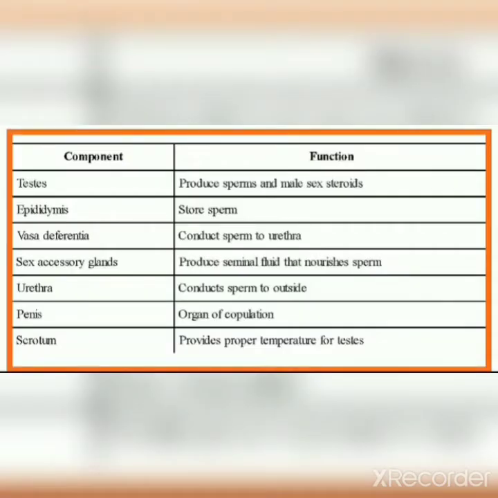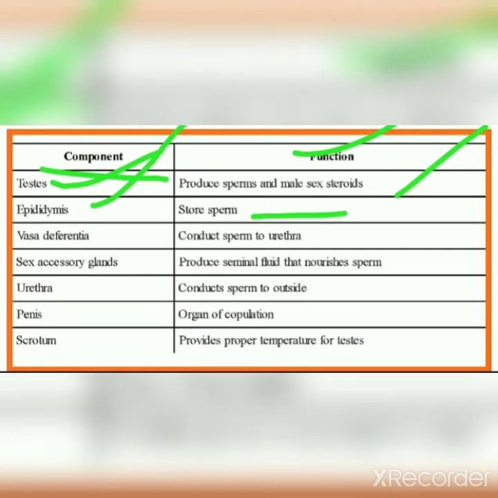Now we see the components and their functions. The first one is the testis, and its function is to produce sperms and male sex steroids. The second one is the epididymis, which stores sperm. Next, vas deferens, and its function is to conduct sperm to the urethra.